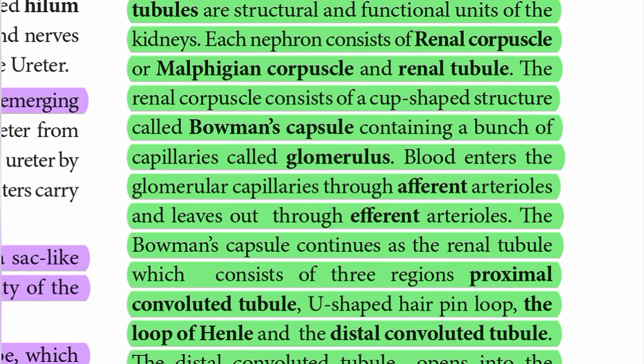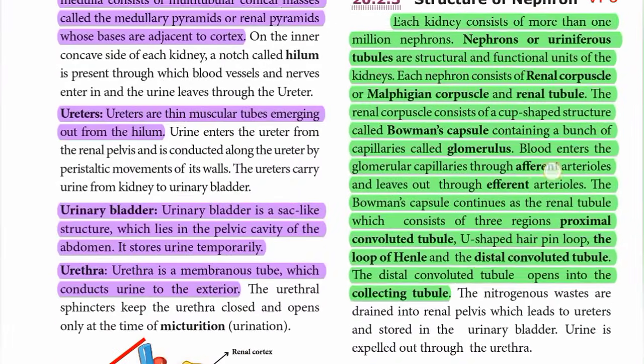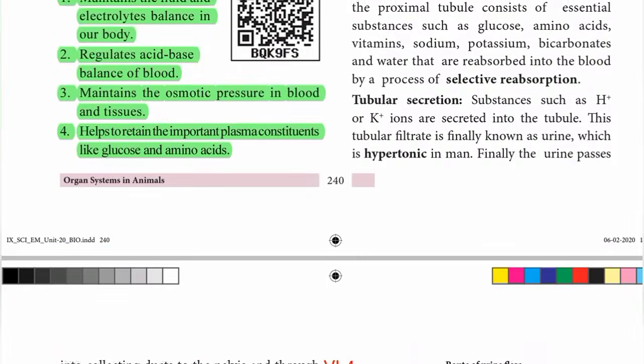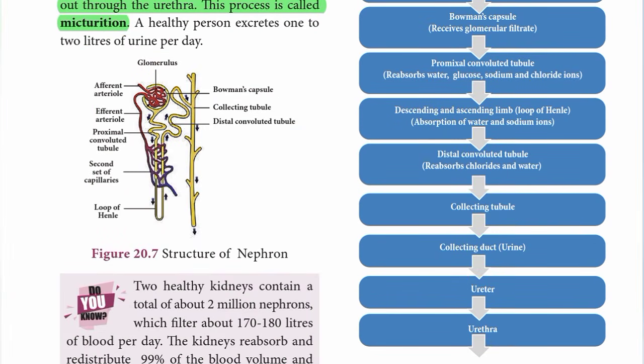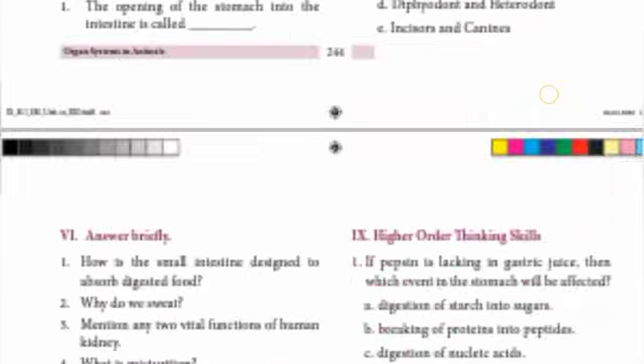Blood enters the glomerular capillaries through afferent arterioles and leaves out through efferent arterioles. The Bowman's capsule continues as the renal tubule, which consists of 3 regions: proximal convoluted tubule, U-shaped hairpin loop, the loop of Henle, and the distal convoluted tubule. The distal convoluted tubule opens into the collecting tubule. Okay, ஸோ இது ஷார்ட் பண்ண முடியாது. ஸ்ட்ரக்சர் ஆஃப் நெஃப்ரான் இதை எழுதுங்க. ரோமன் நம்பர் 6th 6th ஒன் ஆன்சர். அதுக்கடுத்து இந்த ட்ராயிங்கும் வரையணும் நீங்கள். ஸ்ட்ரக்சர் ஆஃப் நெஃப்ரான் இந்த ட்ராயிங்கும் வரைஞ்சிக்கோங்க. நெக்ஸ்ட் கொஷின்,